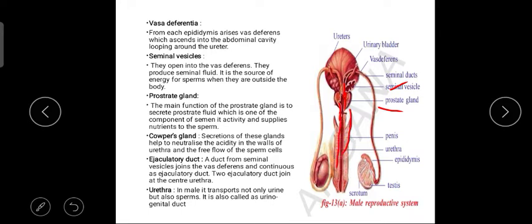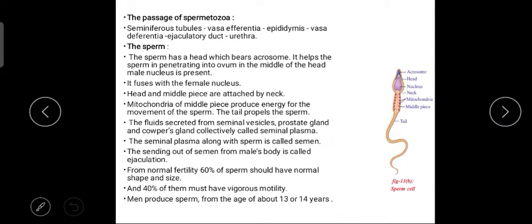So the ejaculatory duct contents get mixed with the seminal fluid, prostate fluid, and also Cowper's gland fluid, and the sperm travels all through the urethra. That's why the urethra is a common passage for the urine as well as the sperm. That's why it is called the urinogenital duct. So this is the process.